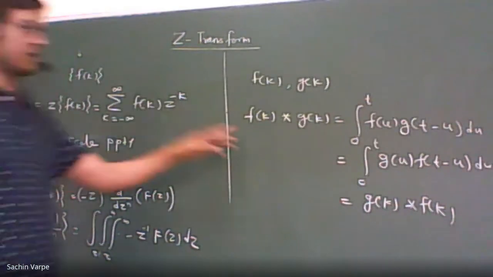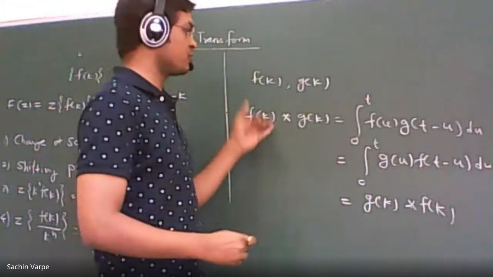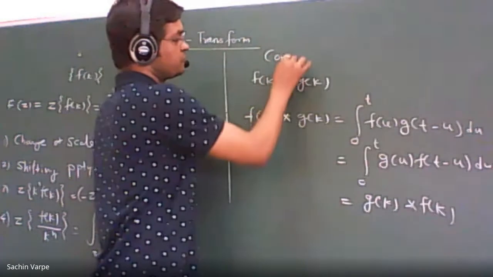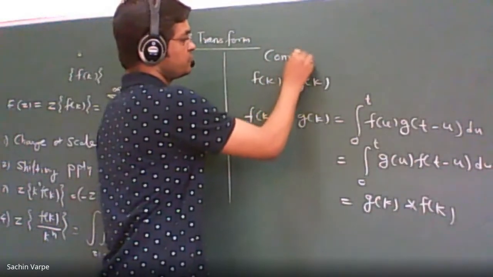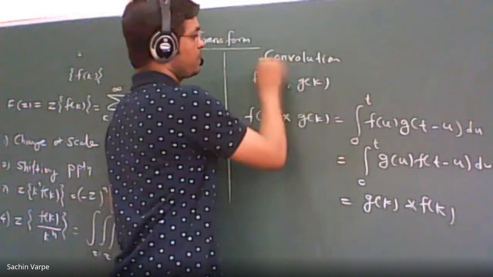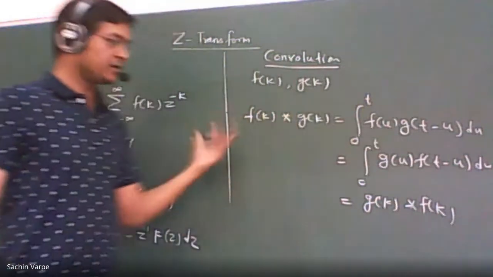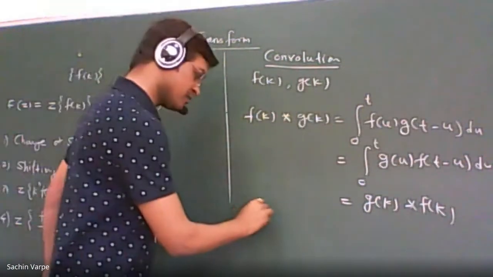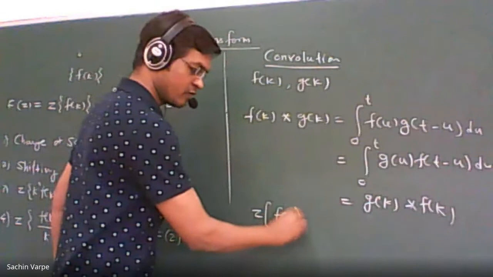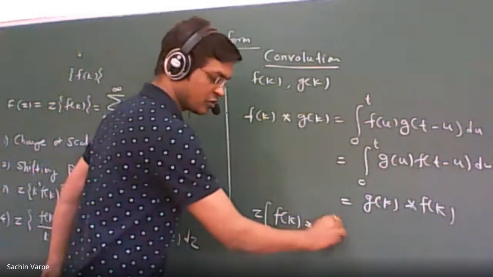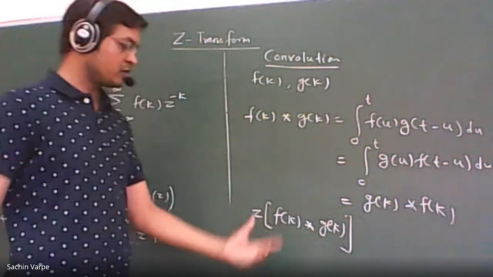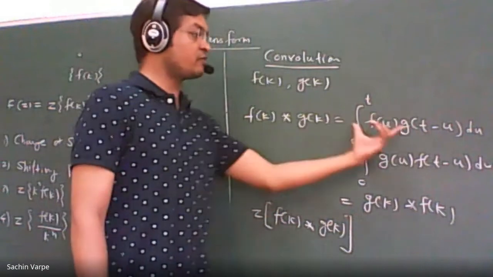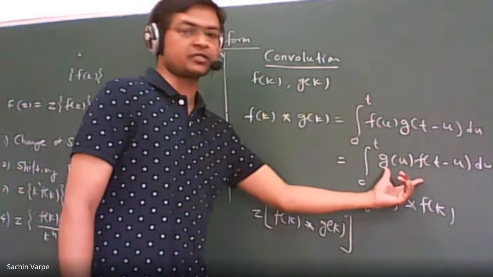Commutativity, right? Exactly. This is the commutativity property. That means what? Convolution is commutative. And here our property is the Z transform of that convolution, that is the Z transform of f of k star g of k. That means we are actually finding the Z transform of this integration or this integration.